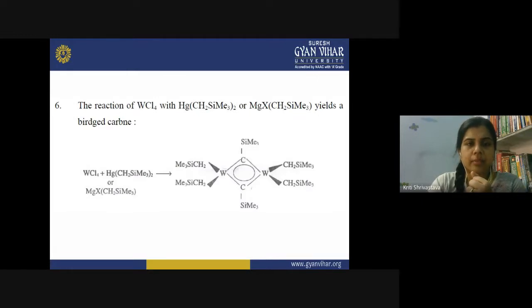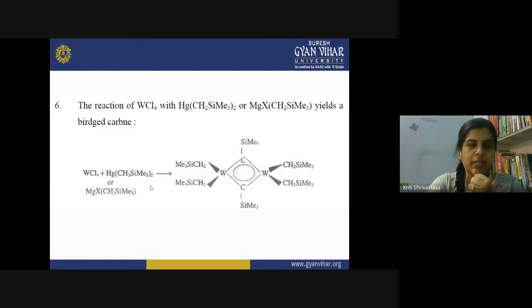Lastly, the reaction of tungsten tetrachloride with this mercury complex or magnesium complex also yields a bridged carbene complex. So here is the reaction. We have WCl4 and it can react with any of these two complexes. It could be the mercury complex and it could be the magnesium complex.